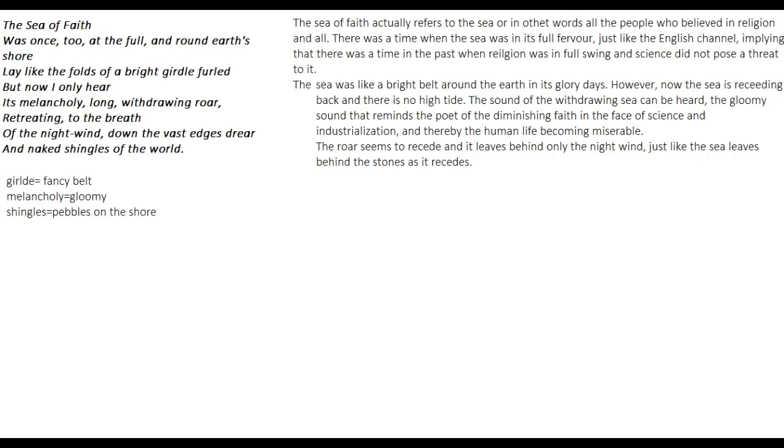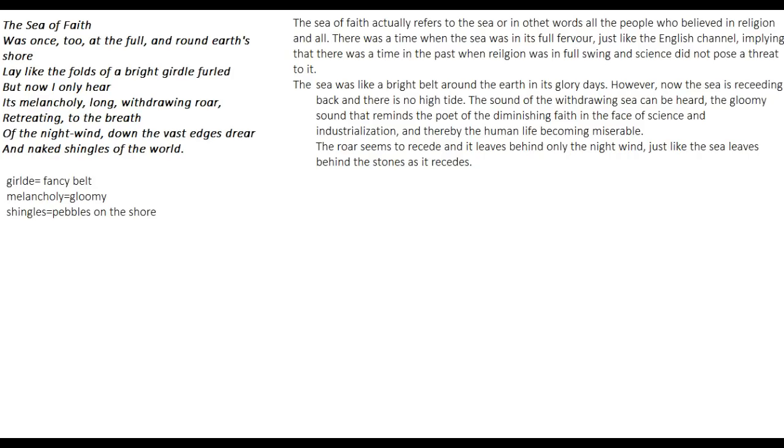He says that this sea of faith was once too all full, was at its high tide, was flowing in full power, and surrounded all of the earth. But now I only hear its melancholy long withdrawing roar, retreating to the breath of the night wind. Now the sea has receded, the sea has gone back.